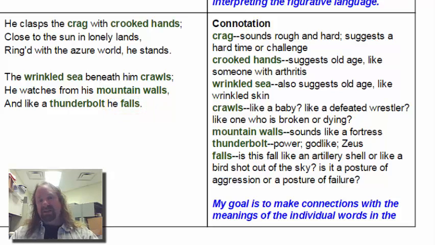So is the eagle who falls like a thunderbolt falling like a bomb or like a weapon upon that which it sees below? Or has something happened that has caused the eagle to fall from his position of authority, to fall from his mountain walls, and to be defeated himself? Depends on how we read the poem.